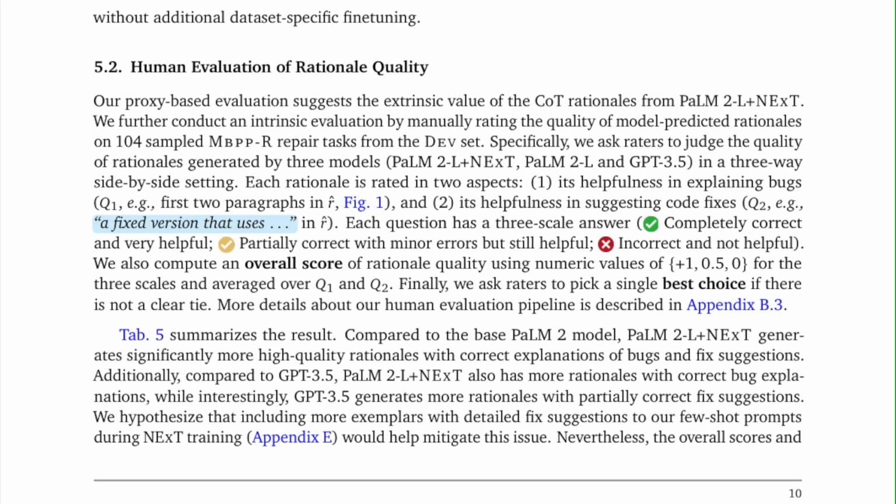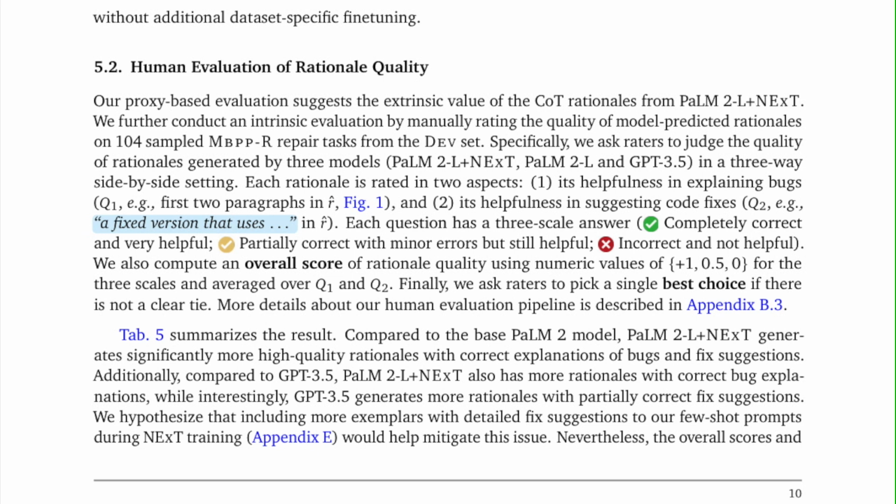5.2. Human evaluation of rationale quality. Our proxy-based evaluation suggests the extrinsic value of the CoT rationales from PaLM 2-L + NExT. We further conduct an intrinsic evaluation by manually rating the quality of model-predicted rationales on 104 sampled MBPP-R repair tasks from the dev set. Specifically, we ask raters to judge the quality of rationales generated by three models, PaLM 2-L + NExT, PaLM 2-L, and GPT-3.5, in a three-way side-by-side setting.